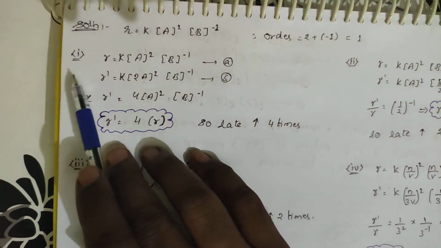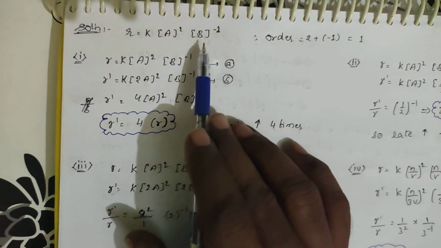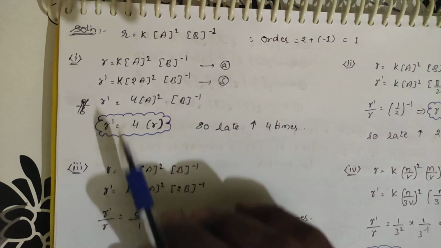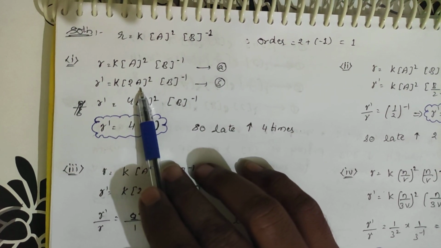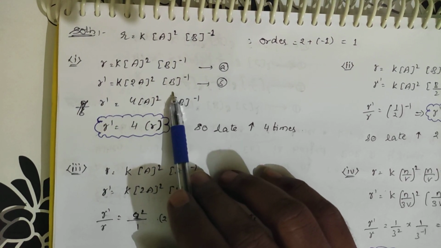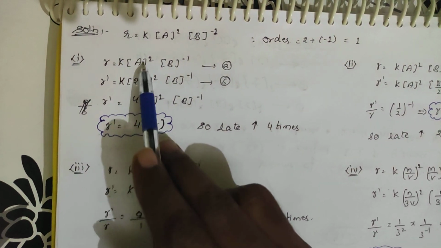Going for the first question, the general equation is R is equal to K into A square B power minus 1. When the concentration of A is doubled, it becomes 2A whole square, and B is constant. He is asking for the rate of the reaction when A is doubled.